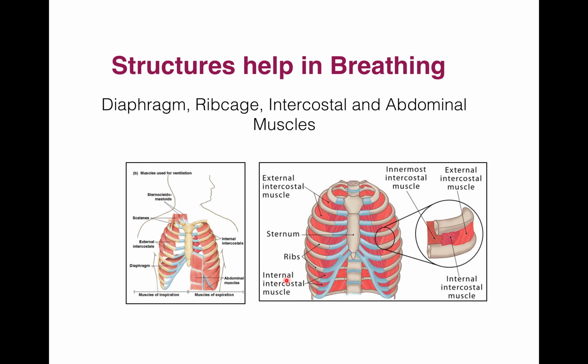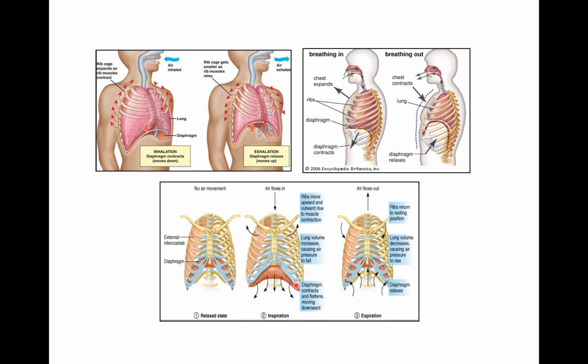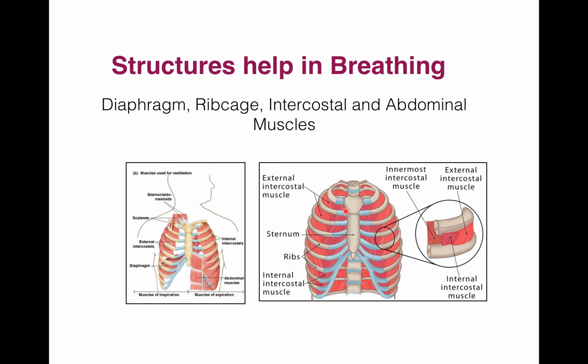Then internal intercostal muscles. These muscles contract to bring the ribs inwardly or internally. See. This results in a decrease in the volume of thoracic cavity, which increases the pressure in the cavity, and it facilitates expiration, or we can say exhalation. As these muscles are responsible for expiration, these muscles are also called expiratory muscles.